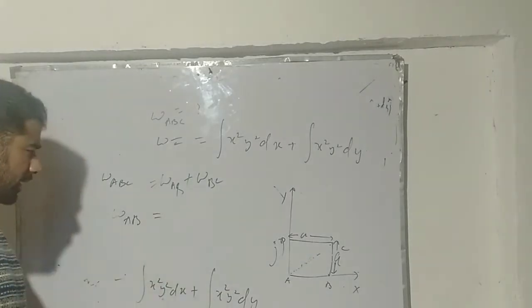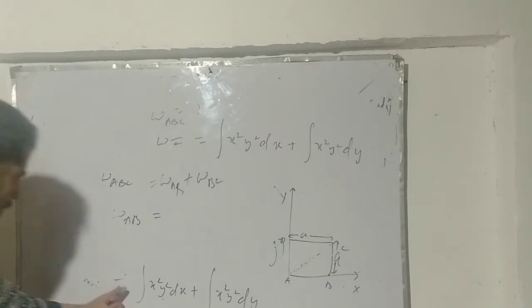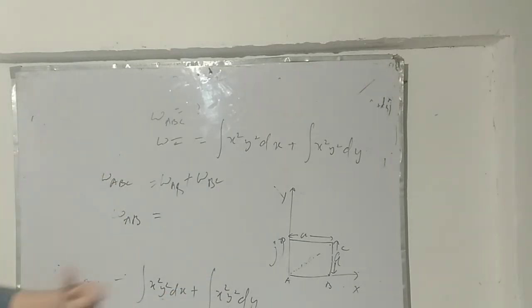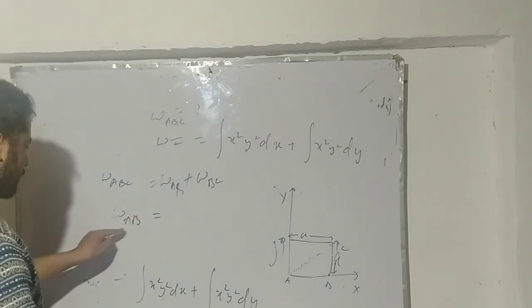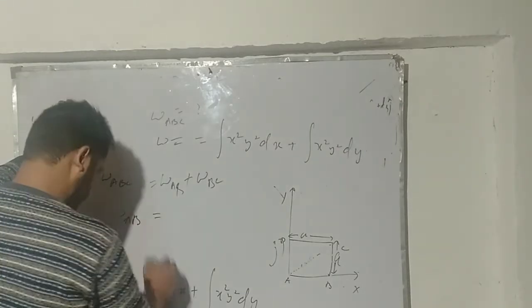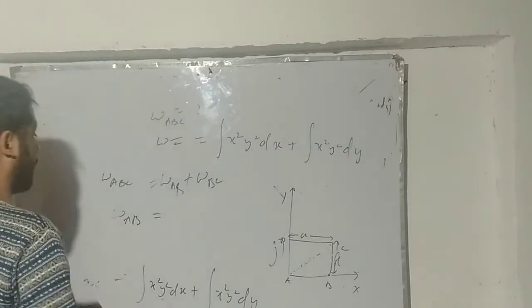Because work done is a scalar parameter, here we are only dealing with scalars. It's a kind of good news for us. So AB or BA is equal to CD or DA, one and the same.